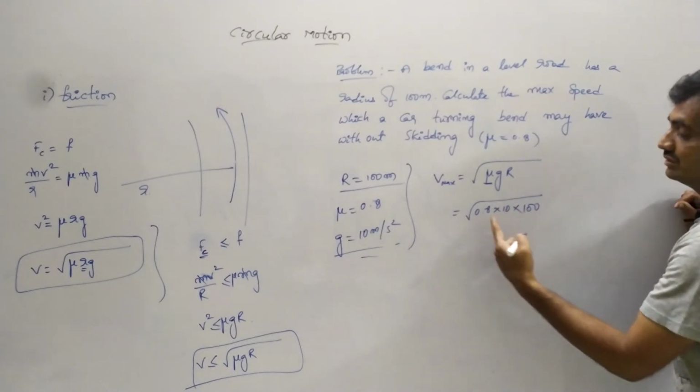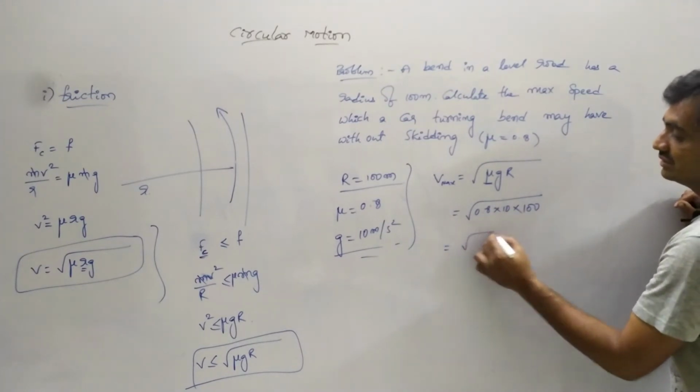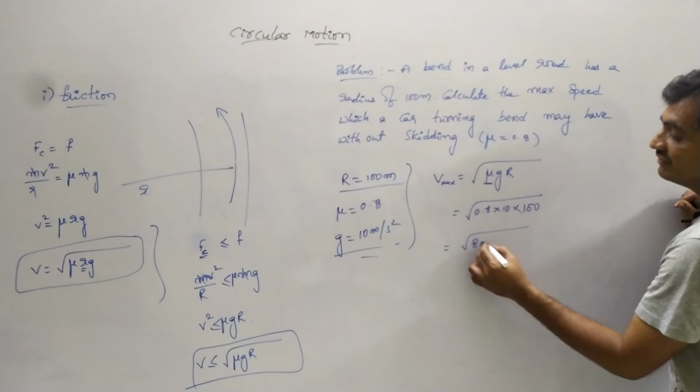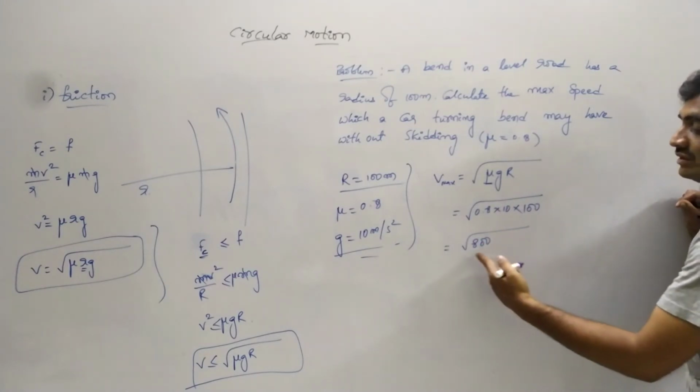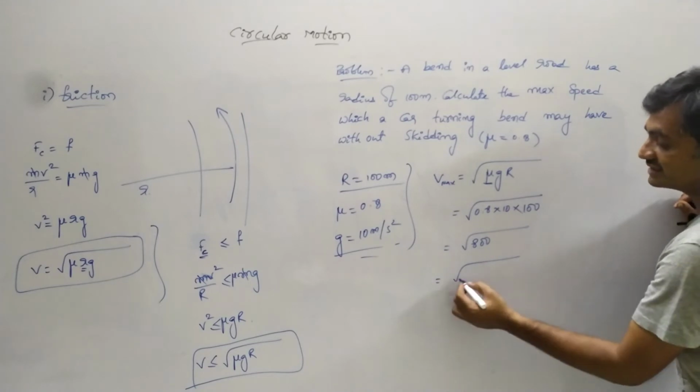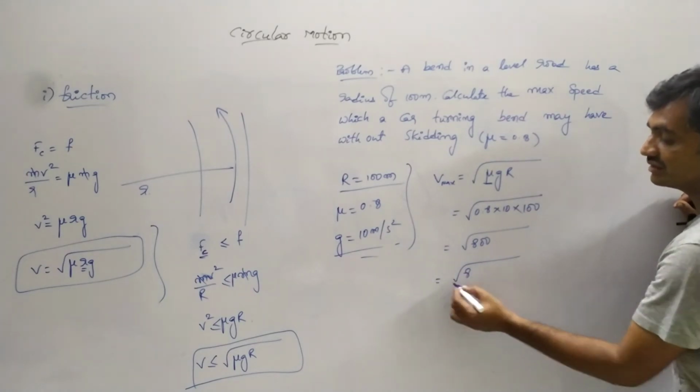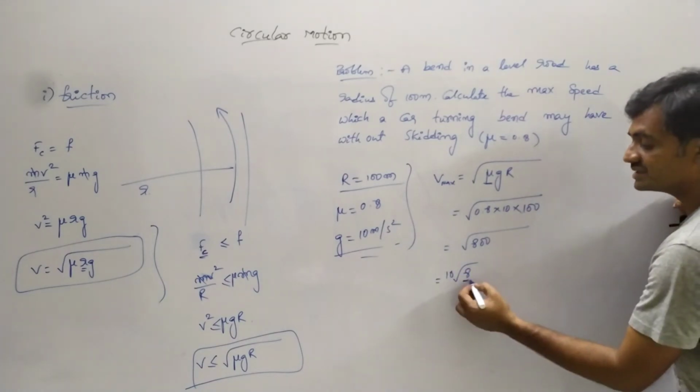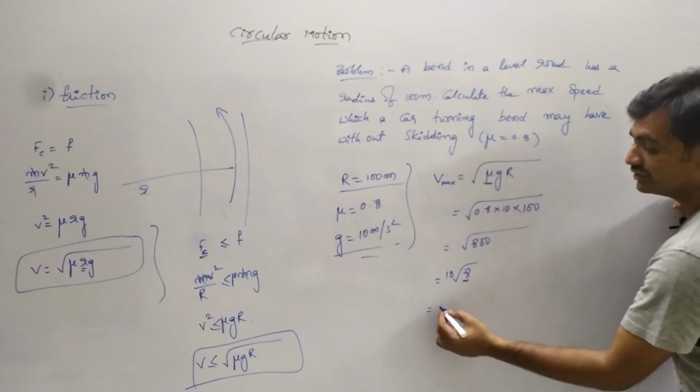So here we have under root of 800. We can represent it as under root of 100, which is 10, and under root of 4 into 2.